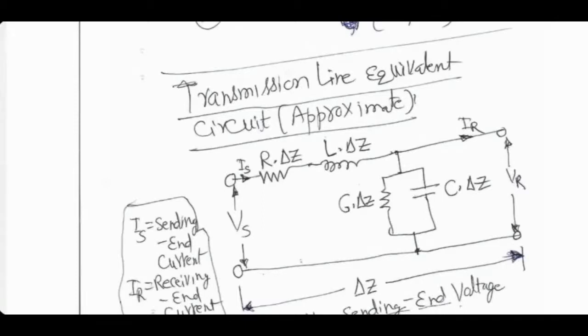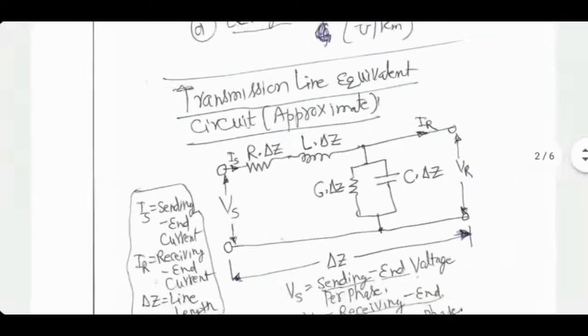So if it's a short line, approximately speaking, what you do is you take the value of R, which is known to you, multiplied by the length of the line, put it in series, value of L, which is also known, multiplied by delta Z, the length of the line, put it in series. Values of G and C are also multiplied by delta Z, and that effect is put in parallel to capture the realities. This is an approximate equivalent circuit of a transmission line.